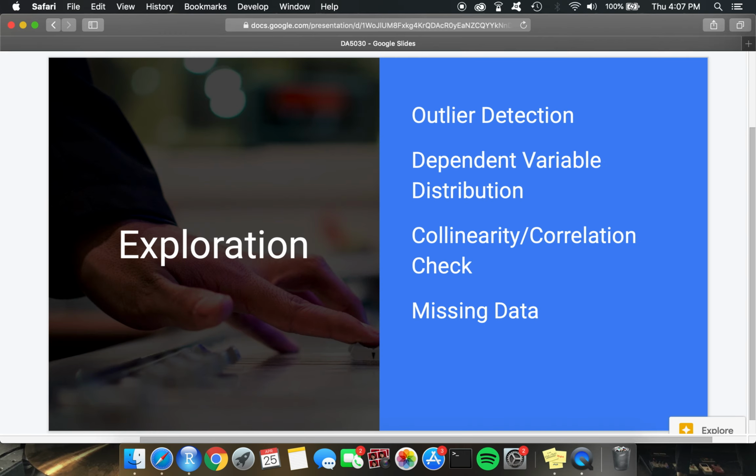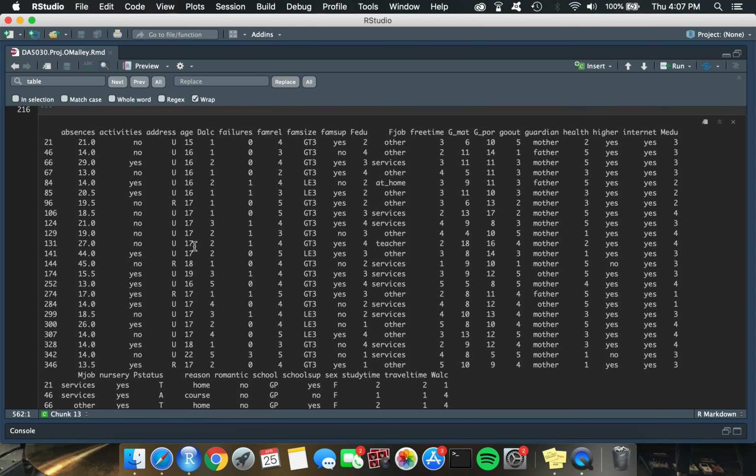So now onto data exploration. I had many factor features, so I did not need to do too much outlier detection, although I did some. In terms of numeric variables, there were some outliers. As seen here, there was about 25 in terms of absences, but I decided to keep all the data regardless, just due to the fact that there's only 382 students in the data set, and I didn't really think that an outlier of 14 absences was going to have that big of an effect on the data.